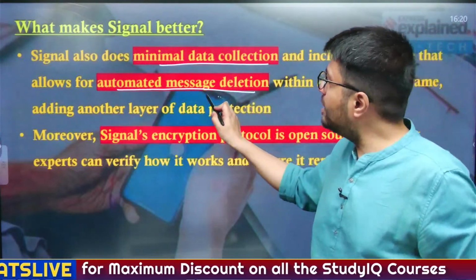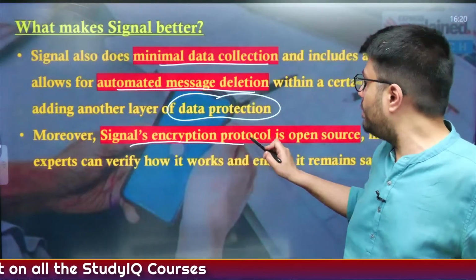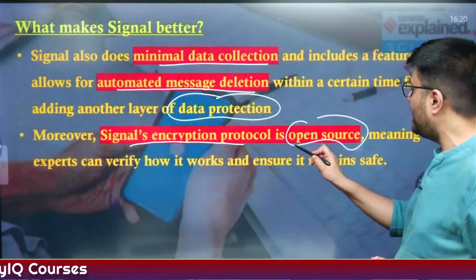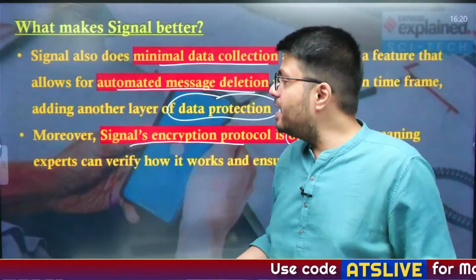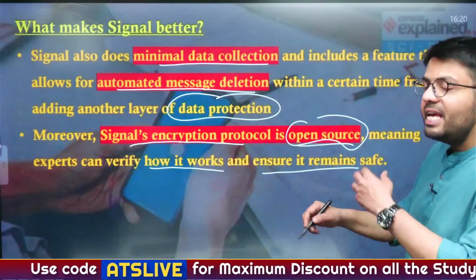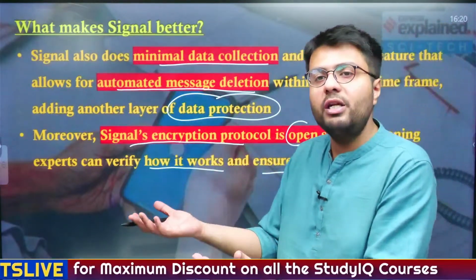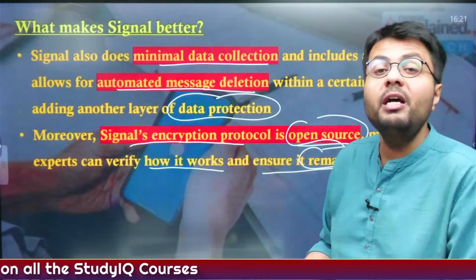So this adds to another data protection system. Now also Signal's encryption protocol is available in public, that it is open source, meaning that even third party and independent experts can verify how this encryption code works, and therefore it increases the transparency of the functioning of the app, and therefore it ensures that the app and its functioning remain safe.